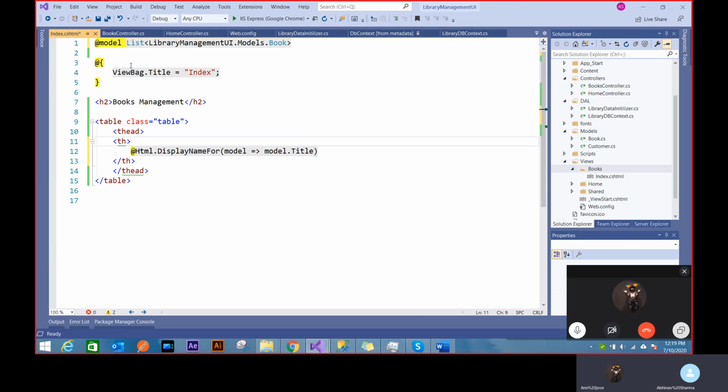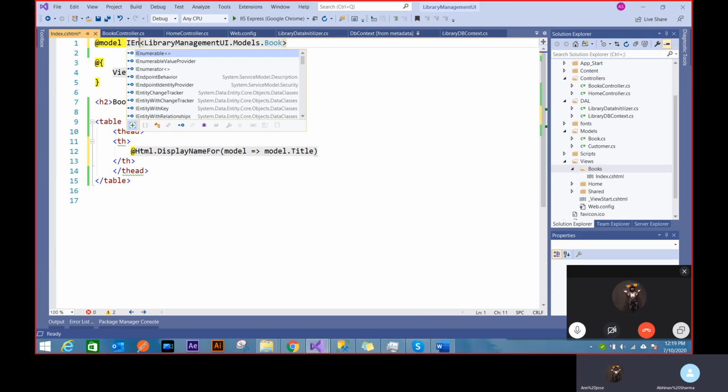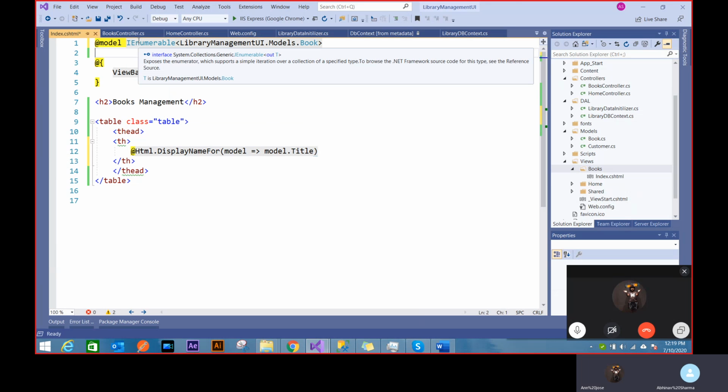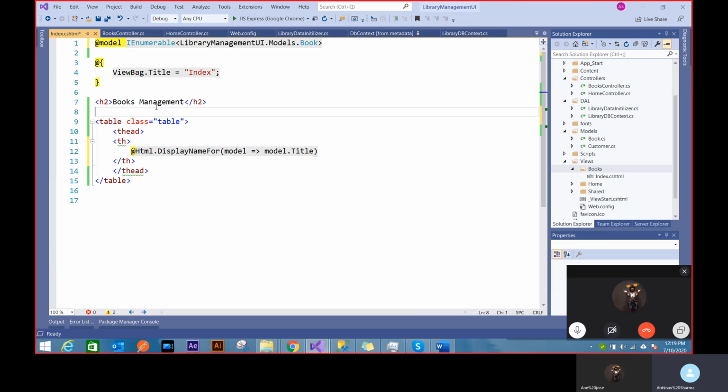One, and the second good thing about using IEnumerable is that this becomes a very generic view now. I can pass a list, I can pass any enumerable thing, array, dictionary. Okay. So that's a very nice thing, right? Why restrict your view to your list? You can have any collection set. So that's the idea of using IEnumerable.